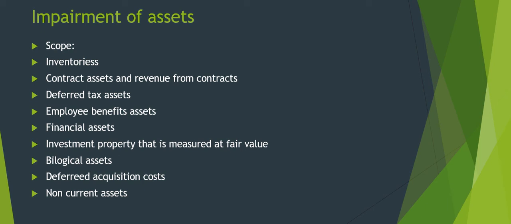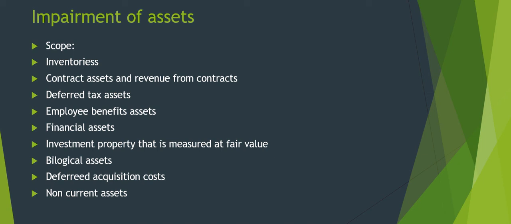When an asset is deemed to be impaired, it needs to be written down on the company's balance sheet to the current market price. So this accounting standard basically deals with impairment of assets. Ind AS 36 prescribes a procedure that an entity applies to ensure that its assets are carried at no more than the recoverable value. So what is the scope of impairment? The impairment standard does not include all of these.